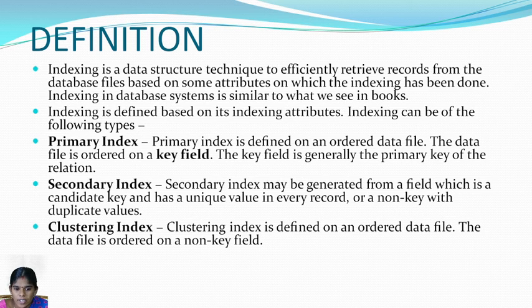Next, the secondary index is generated from a field which can be a candidate key. Based on the candidate key, we arrange and get the data. A secondary index uses a unique value for every record, or a non-key with duplicate values. Next, the clustering index is also defined on an ordered data file, where the data is ordered on a non-key field.